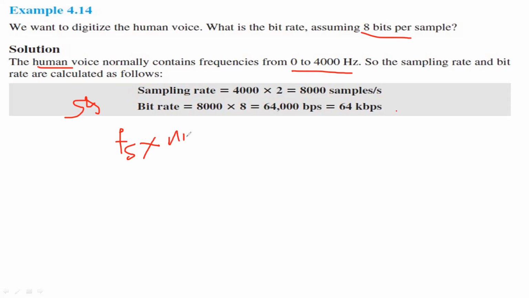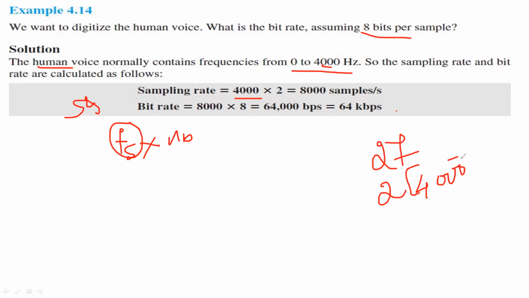So we need both the sampling rate and the number of bits, that is Fs into NB, to calculate the bit rate, right? First we need to calculate the sampling frequency. According to the Nyquist theorem, the sampling rate is always at least twice the highest frequency of the original signal. So we apply the factor of 2 to the maximum frequency, that is 2 into 4000, which becomes 8000. So the sampling rate is 8000. This is my Fs.